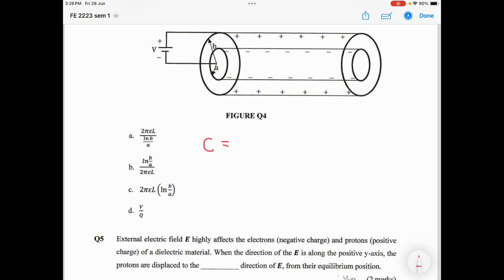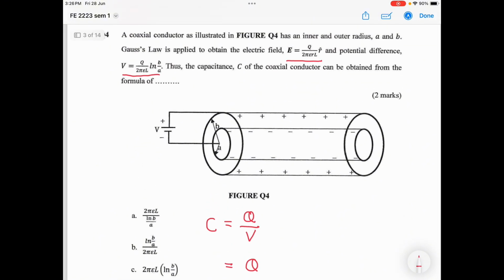The general equation of capacitance is Q over V, regardless of whether it is a parallel plate, spherical or cylindrical capacitor. So you will still use this equation. The Q has been given by the question.